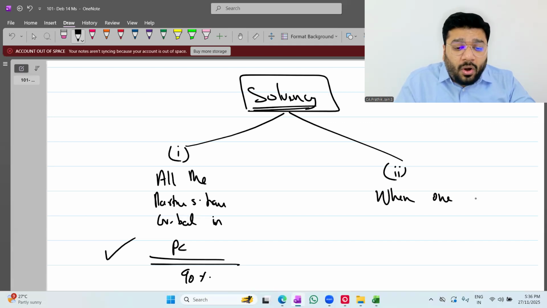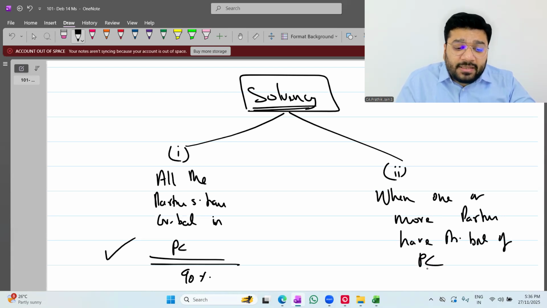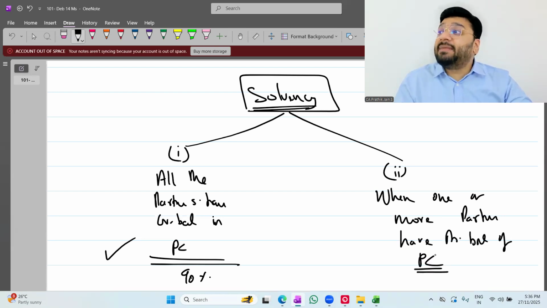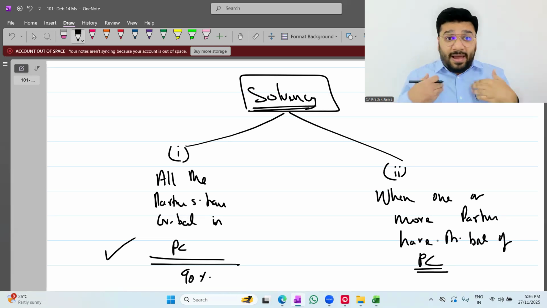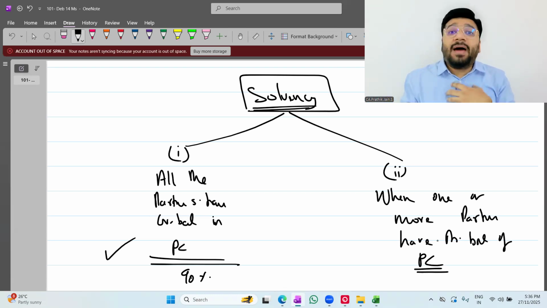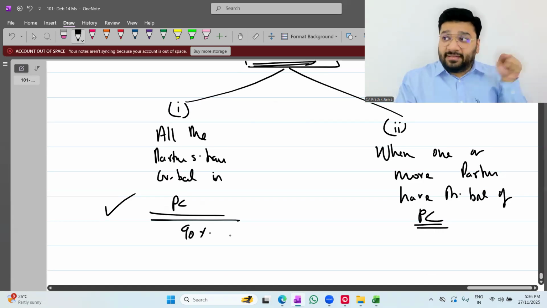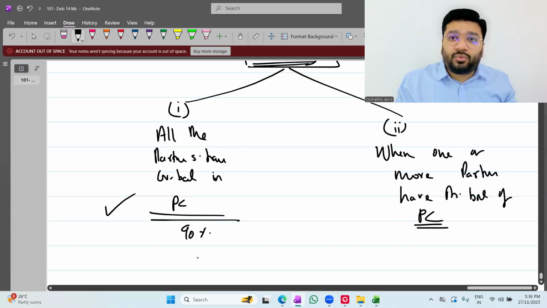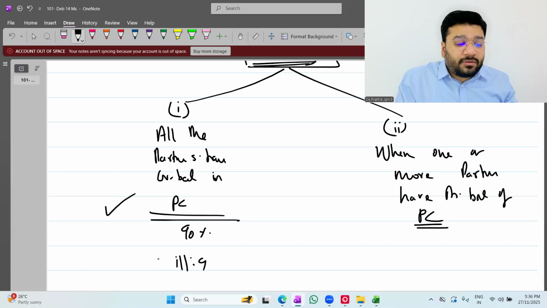When one or more partners have a debit balance in their capital account. Credit balance means we have to pay the money to the partner, a liability; we owe the money to the partner. Debit balance means an asset; we have to receive from the partner. Now the question we are seeing, Illustration 9, is which case, case 1 or case 2?